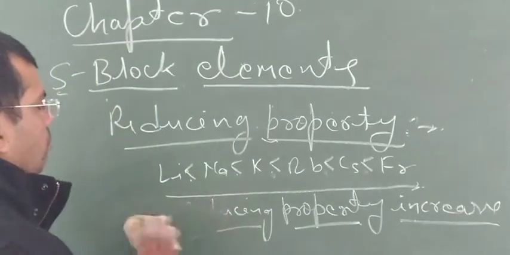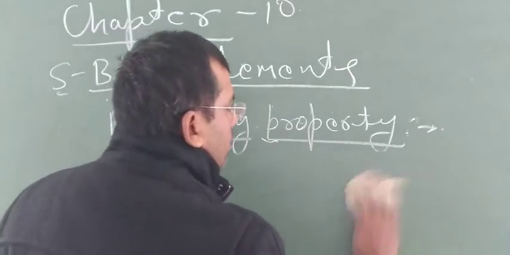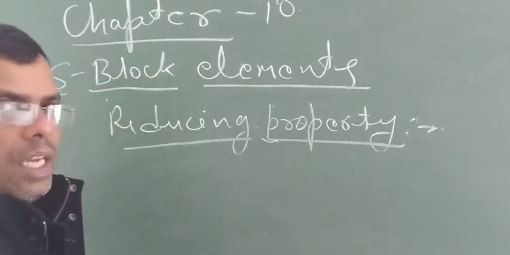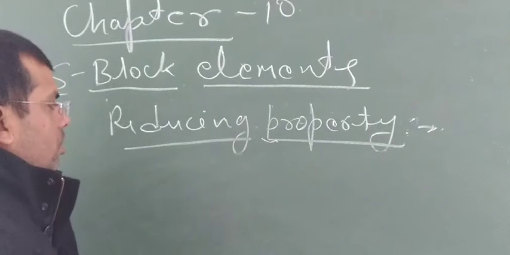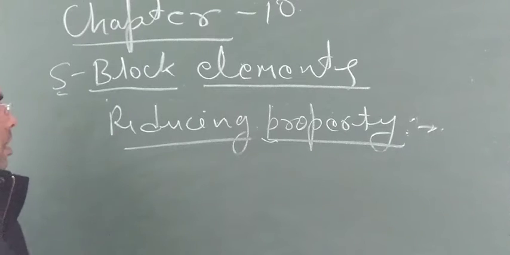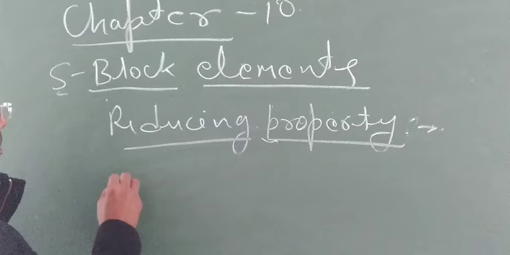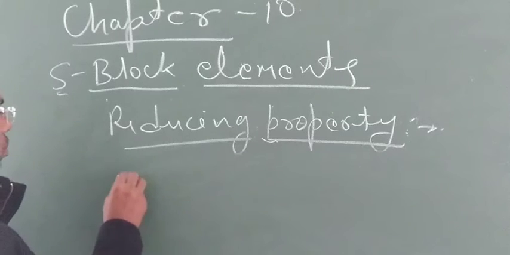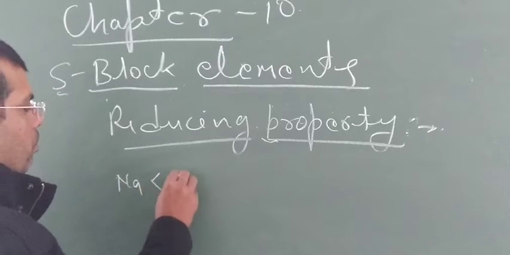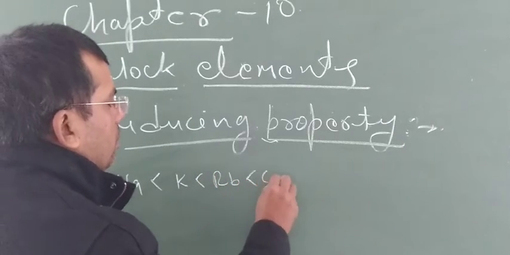So now, if these metals are present in any solution in the form of ions, the sequence of reducing agent like properties is like this: lithium, then sodium, then potassium, then rubidium, then cesium.